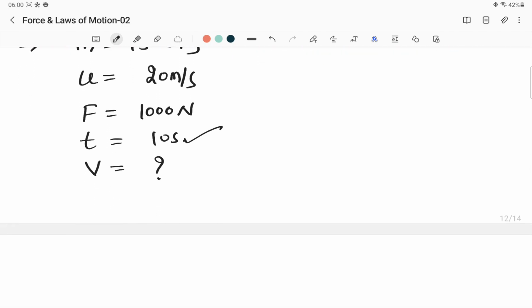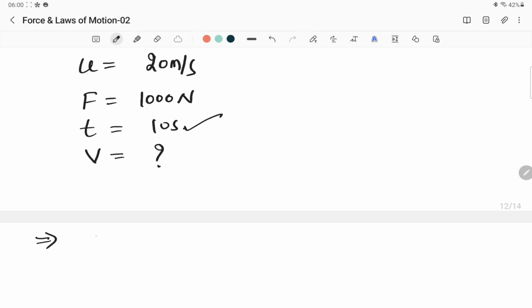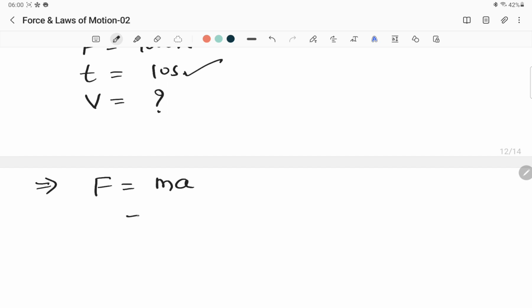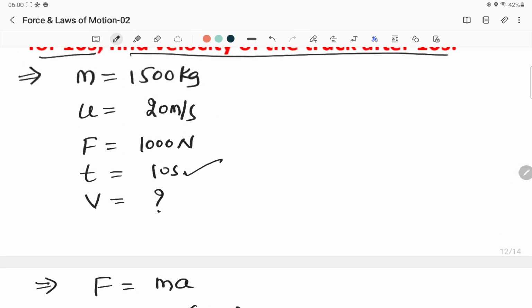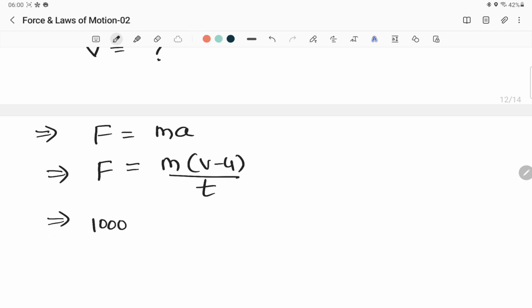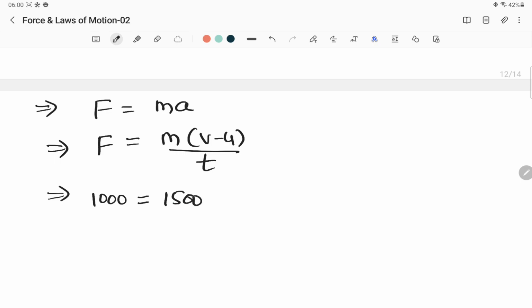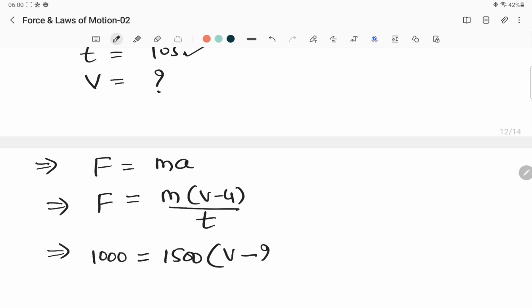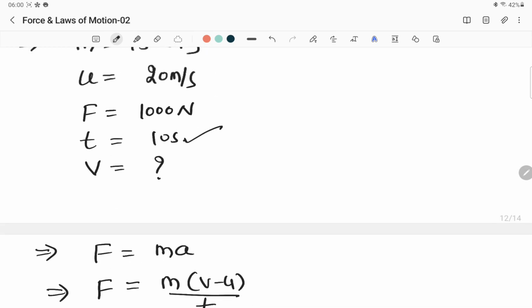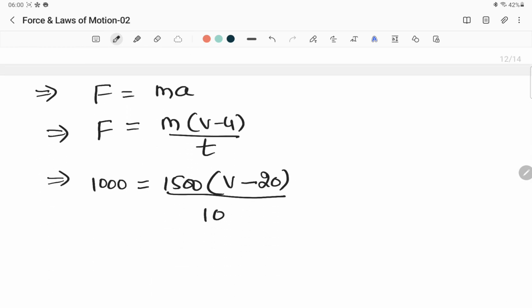By using all these details, let us find out. What is the formula for force? Force is equal to mass into acceleration. Again, mass into acceleration is v minus u divided by t. Let us substitute all the values. Force is 1000 Newton. 1000 is equal to, what is the value of mass? Mass is 1500 kg, bracket v is not known, minus u is 20, then divided by t, which is 10 seconds.